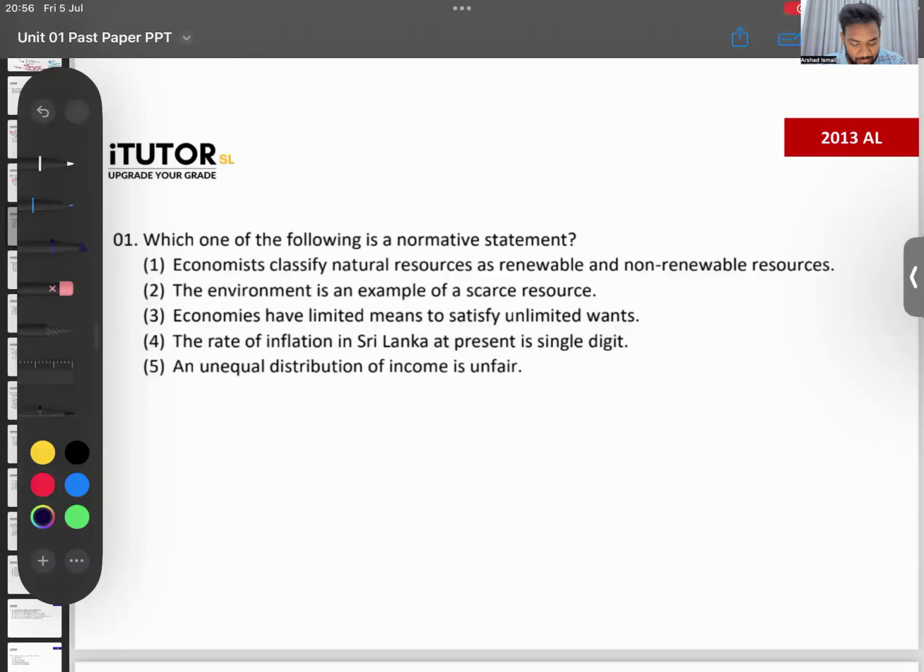Okay, so now, Lamai, we are moving into the 2013 A-level paper, question number 1. So give me answers faster. The faster we do, the faster we will finish off the class. Which of the following is a normative statement?